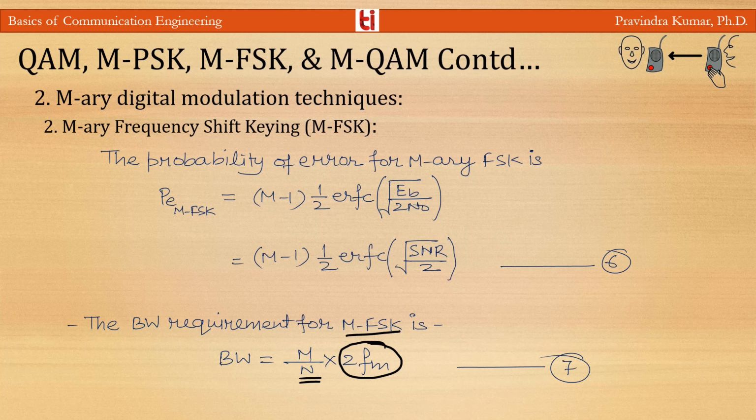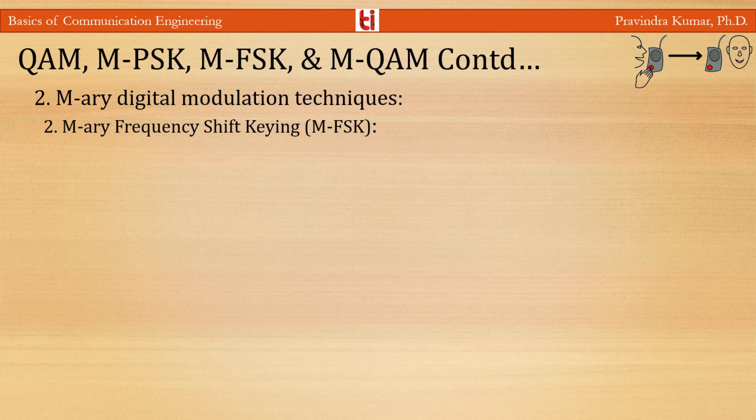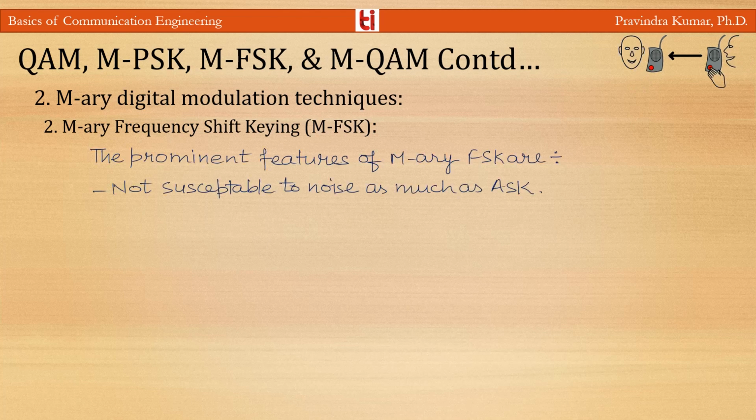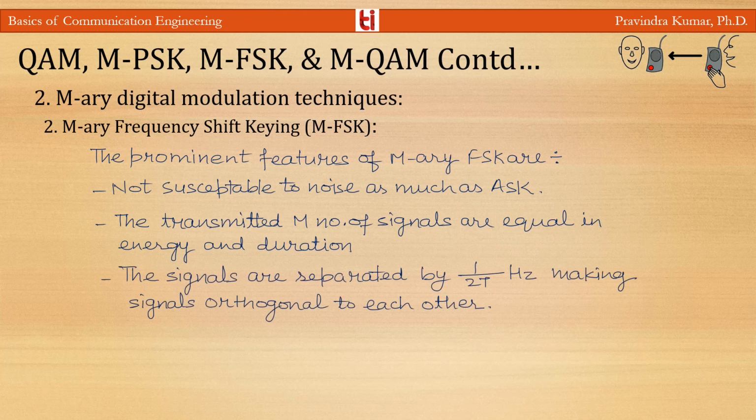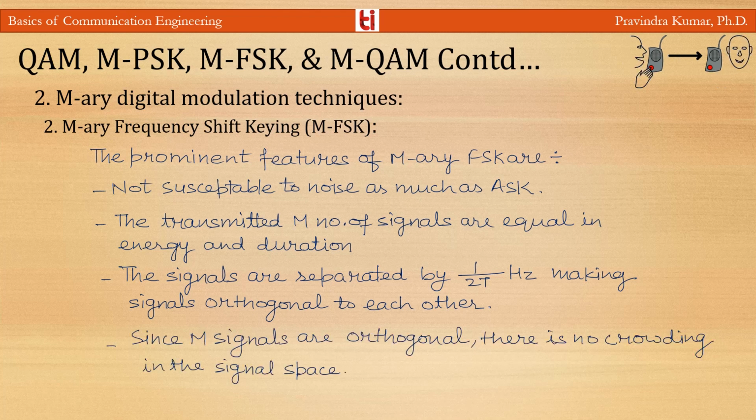And the prominent features of M-array FSK are: not as susceptible to noise as ASK, and the transmitted M signals are equal in energy and duration, and the signals are separated by 1 by 2T Hertz, making the signals orthogonal to each other. The M signals are orthogonal. There is no crowding in the signal space.